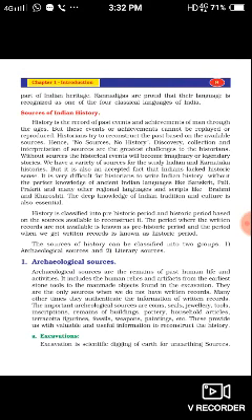Tomorrow we are going to discuss the sources of Indian history.